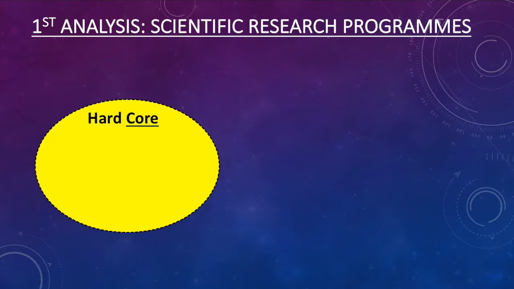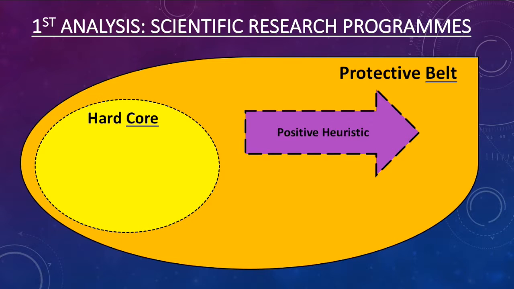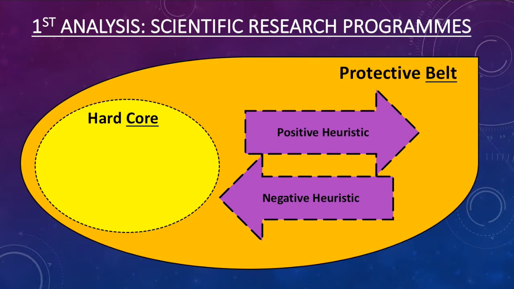According to this idea, each scientific research program should be construed as having a hard core which consists of fundamental assumptions, ideas and methods. This hard core sits in the middle of the protective belt that consists of assumptions, ideas and methods that are much more easily given up in the face of disconfirming developments. However, governing the internal dynamics, there are two heuristics which scientific research programs follow. The positive heuristic, which accommodates the changes to the protective belt in a progressive manner, and the negative heuristic that resists making changes to the hard core.